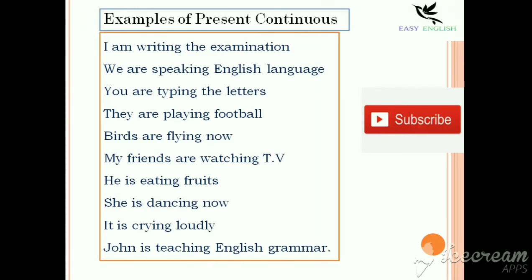When she is dancing, at the time of dancing, you can use this sentence, she is dancing now, at present. It is crying loudly. It is crying now. John is teaching English grammar. If he is taking class right now, then you can use this sentence, John is teaching English grammar.